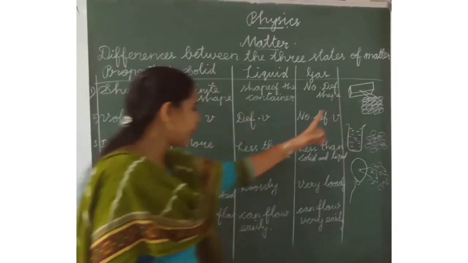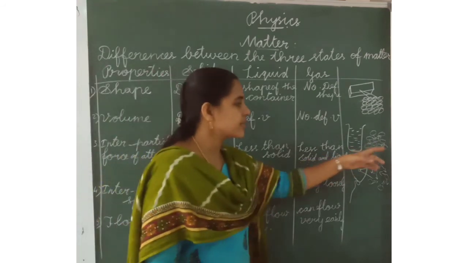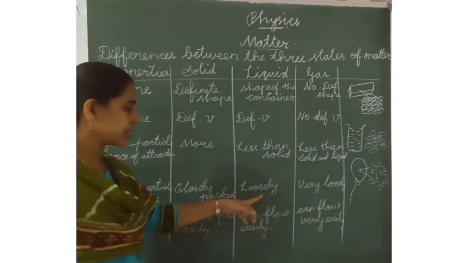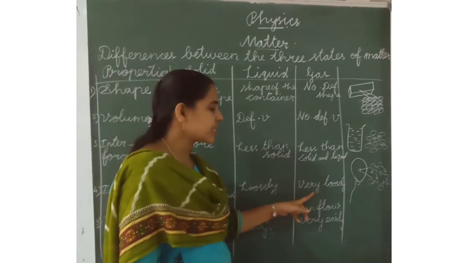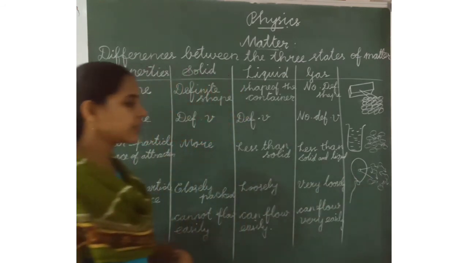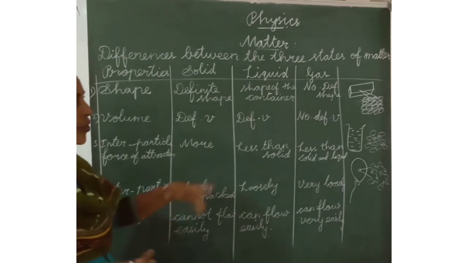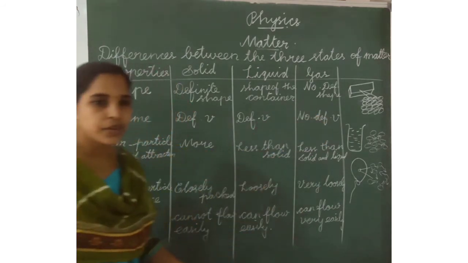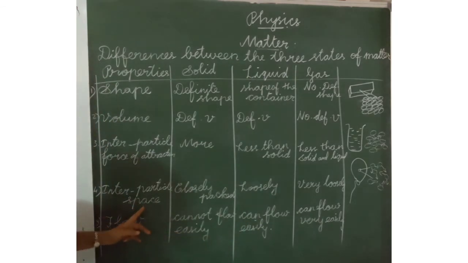Next, liquids are loosely packed because the particles have space between them. In gas, very loosely packed because the particles are moving in all directions. It has no definite shape and no definite volume.